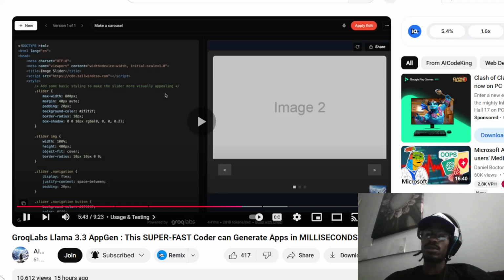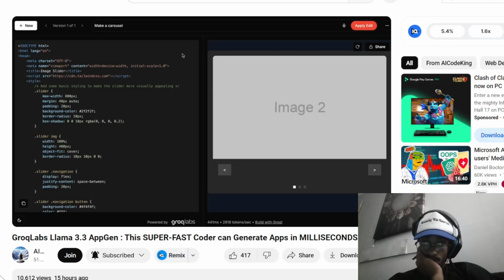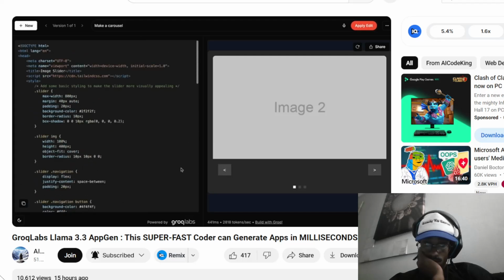That's impressive. It will be super fast. So, that's great. This is really good for building some simple stuff, and it only builds HTML code. So, that's a bummer. I hope it supports React or something soon as well.